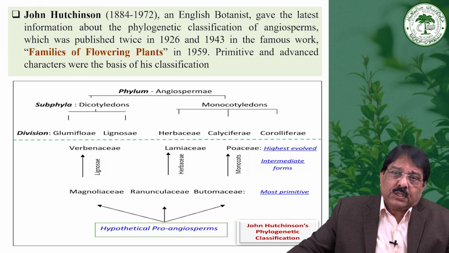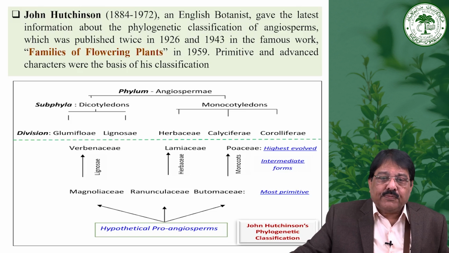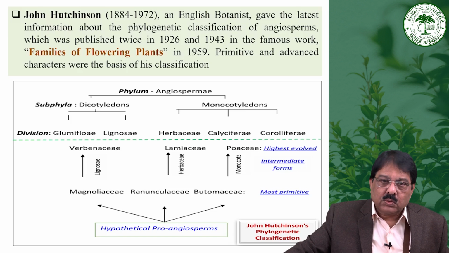All the 24 dicta, 24 principles, or you can say the 24 morphological indicators. He wrote The Families of Flowering Plants in 1959 in 2 volumes. The first volume deals with the dicots and the second volume deals with the monocots. So he was the man who gave the recent system of classification in 1959.